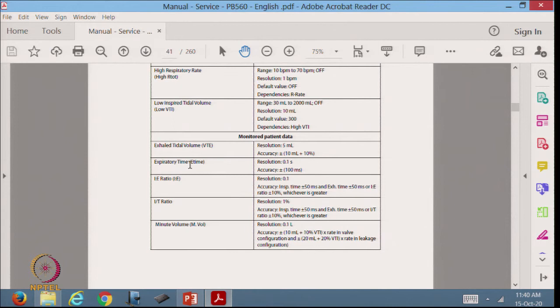Expiration time, that is how much time the patient is expiring air, expelling air. The resolution is 0.1 second, accuracy plus minus 100 milliseconds. The ratio of these two times, resolution is 0.1, accuracy: inspiration time plus minus 50 milliseconds, expiration time plus minus 50 milliseconds, the ratio plus minus 10% or whichever is greater.